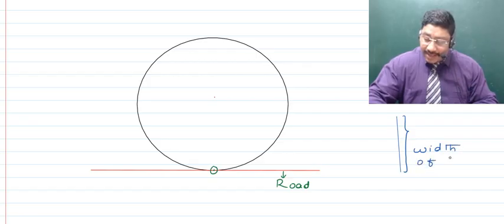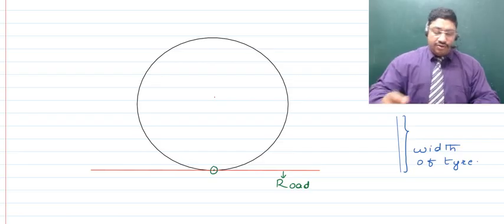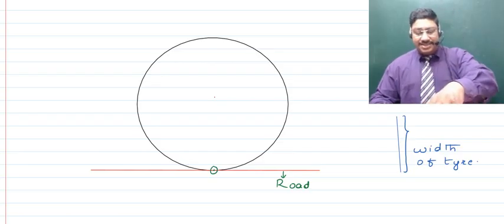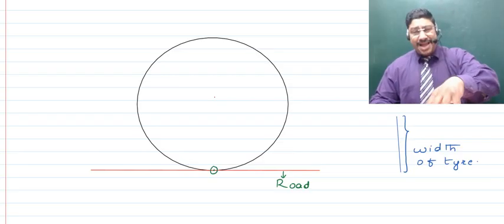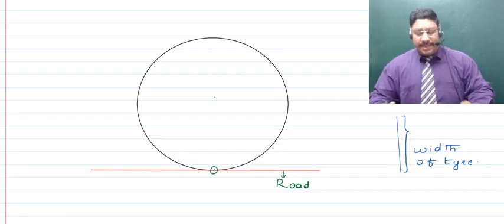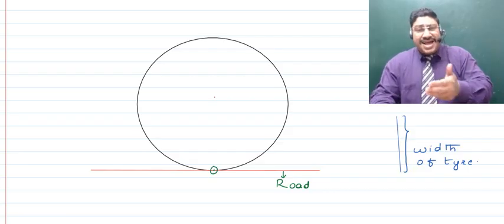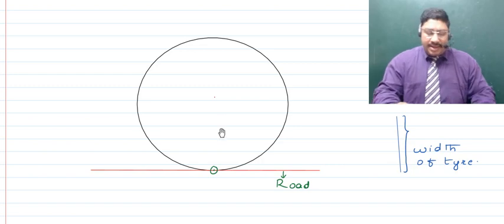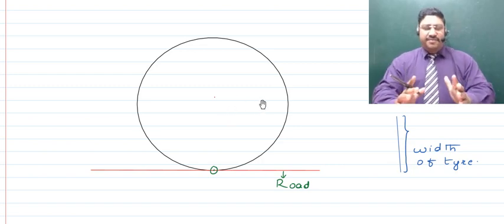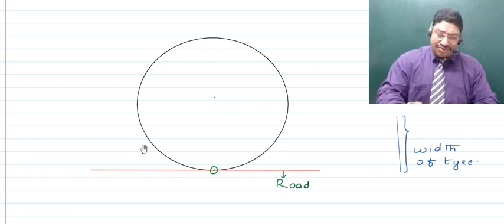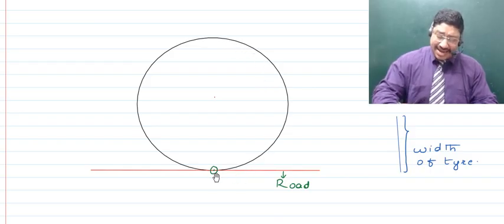Well, I'll tell you again. What I mean to say is, suppose you have your truck tire moving on the road, then the truck tire obviously has some width. Now when we see it just from the front, we find that the truck tire's circular end is touching the road just at a single point.